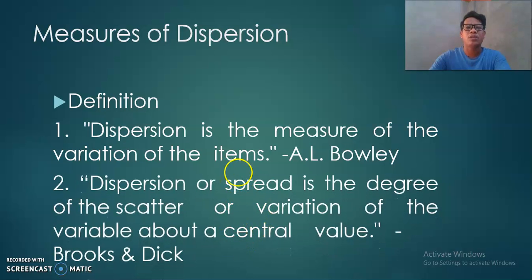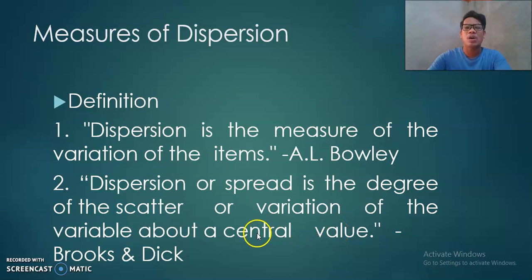And according to Brooks and Dick, dispersion is the degree of the scatteredness or variation of the variable about a central value. The central value, as referred to by Brooks, is what we call the measures of central location. For instance, if the mean stays at the center of the distribution, how are these different values related to the mean?